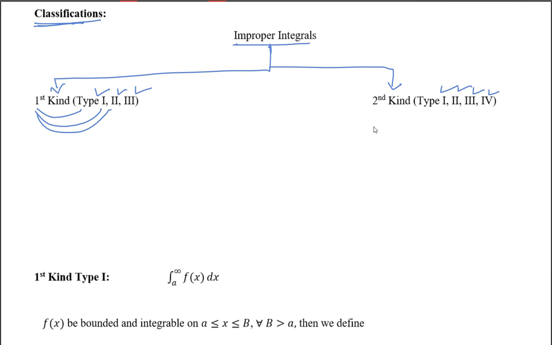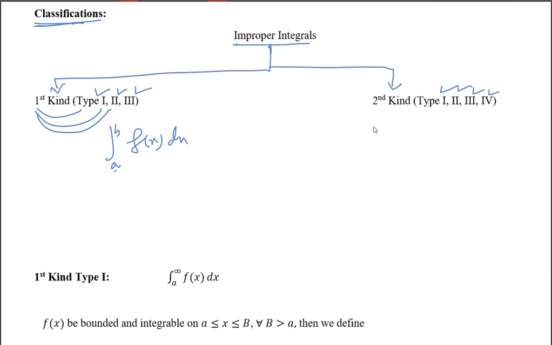We will study them one by one. First kind means the limiting values are infinity. In the integration from a to b of f of x dx, if either a is infinity, or b is infinity, or both are infinity, then it is classified as first kind.